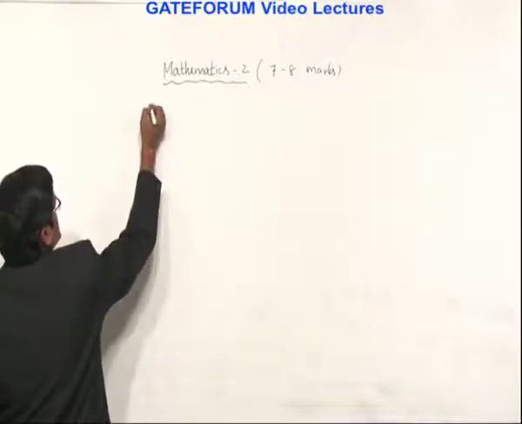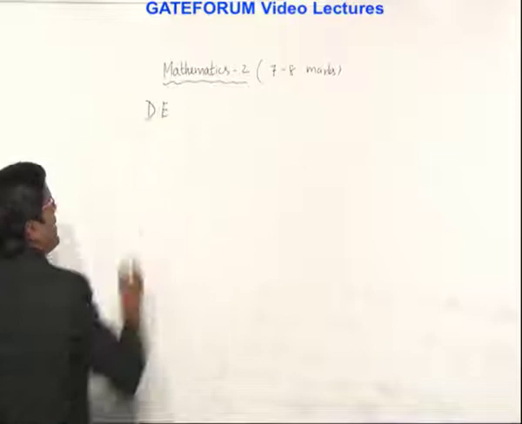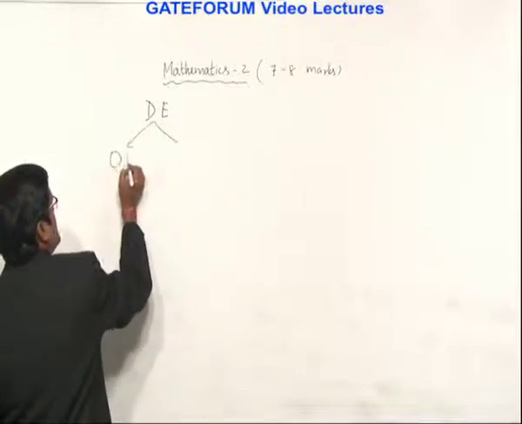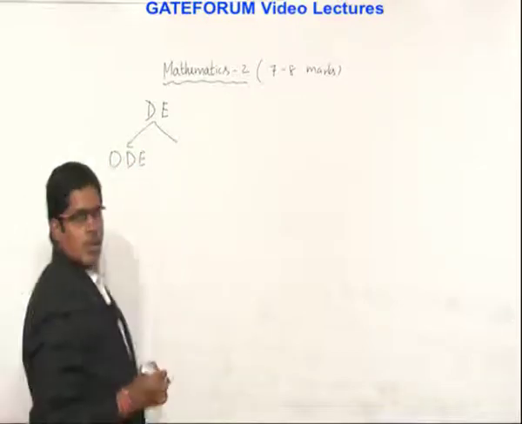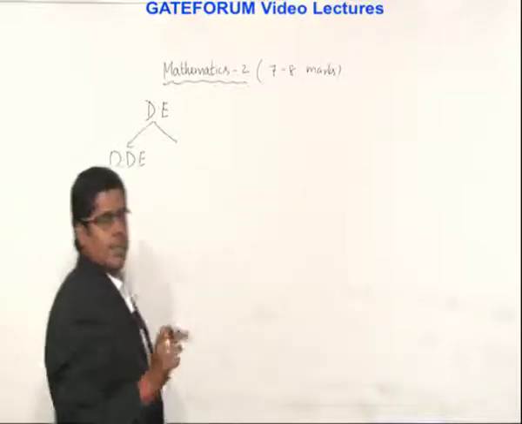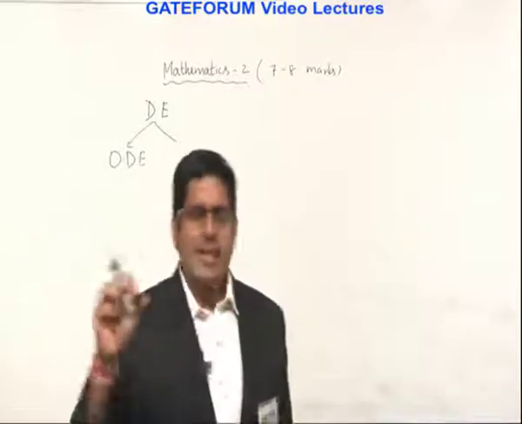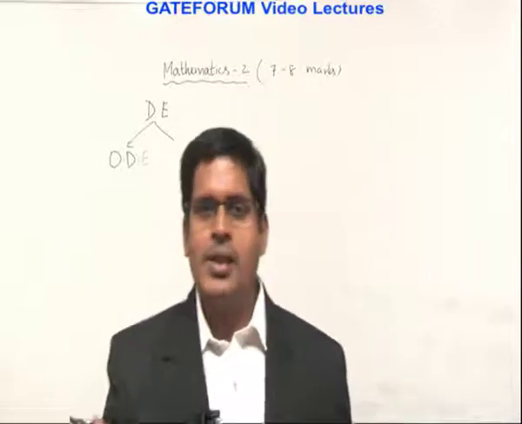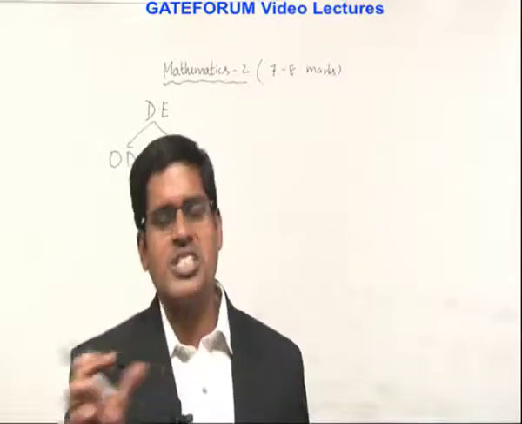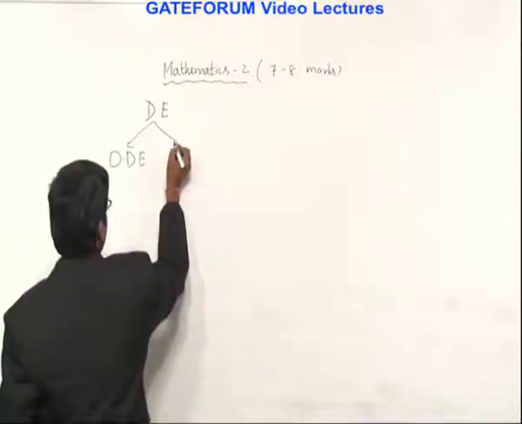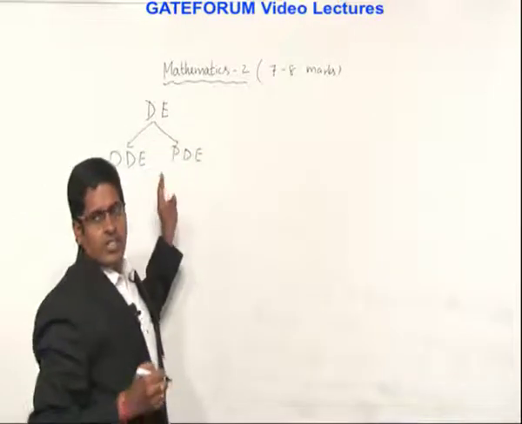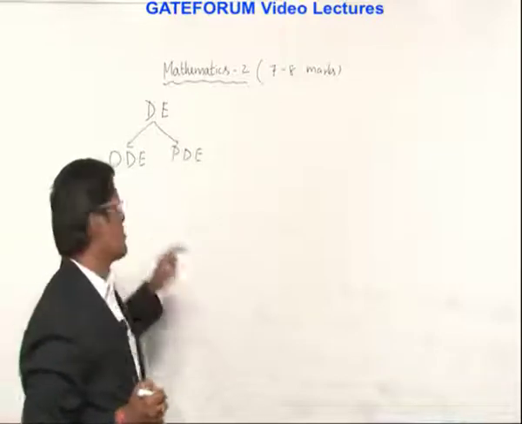So first of all, differential equations, in short we write DE. It is of two types: ordinary differential equation, denoted by ODE, and instead of writing the full phrase partial differential equations, we write the short notation PDE. DE stands for differential equations. This is ordinary differential equation and partial differential equation.